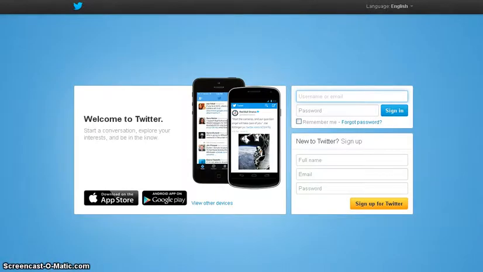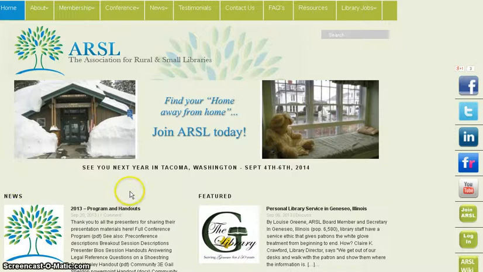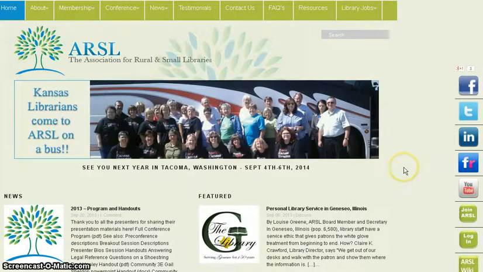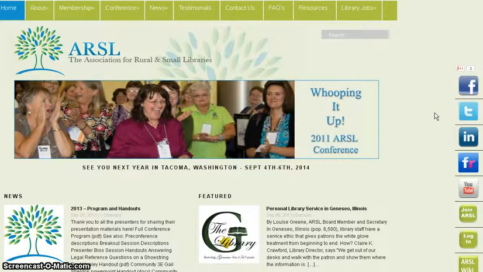And we're going to do that not by going to twitter.com, but by finding a Twitter feed page and searching from there. Twitter.com is a great place to go if you want to start an account, but not a good place if all you're trying to do is read a feed. Instead, go to the home page of the organization hosting the conference or another organization that you know about that definitely has a Twitter feed and look for a place to click to get to it.